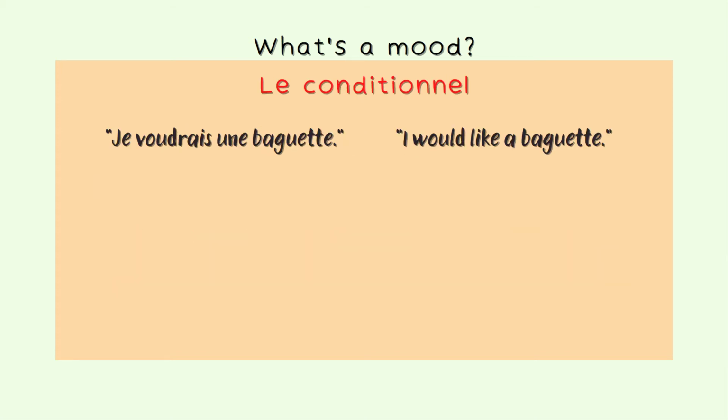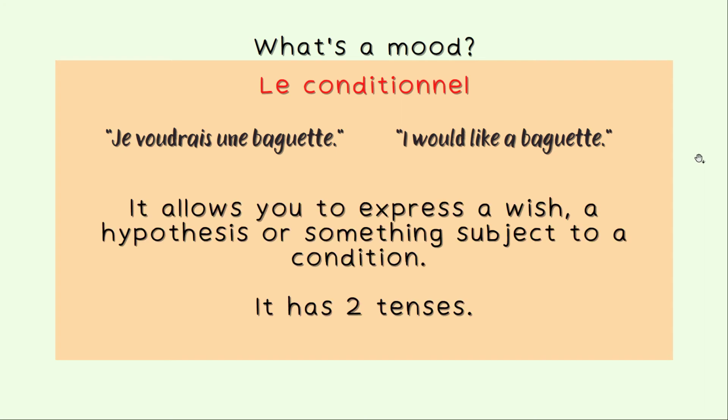The next mood that we are going to learn is le conditionnel, conditional. So here's an example. Je voudrais une baguette. I would like a baguette. So je voudrais is the conditional mood here. Je voudrais, I would like. In English, I like to tell my students that you could use conditional when you would use a modal verb like would, should, could, and in those situations, that's when I would use conditional mood. It allows you to express a wish, a hypothesis, or something subject to a condition.